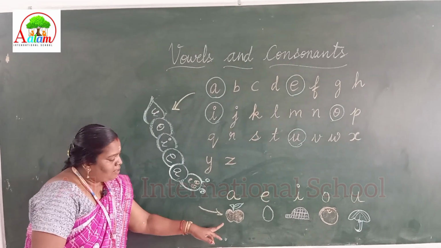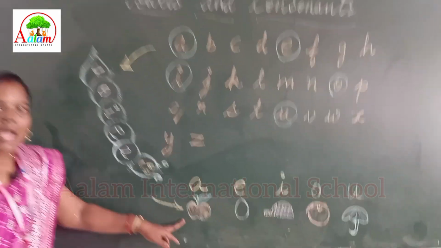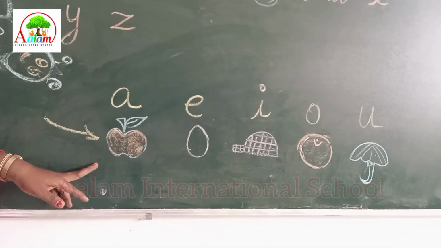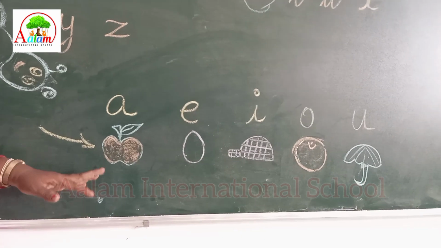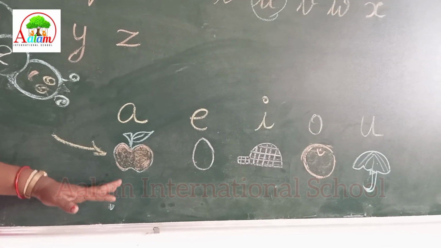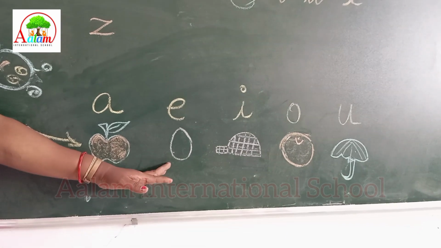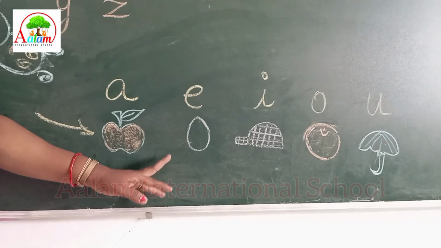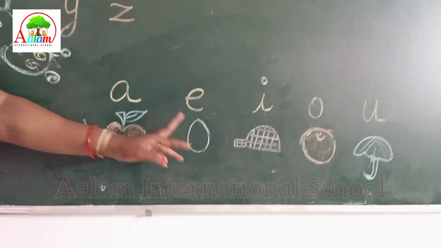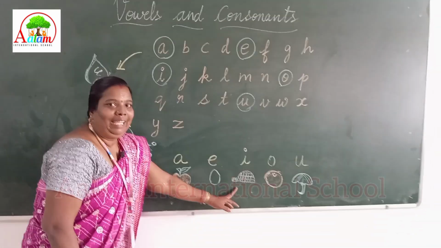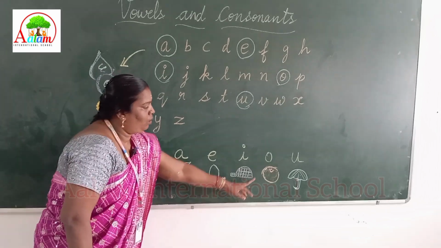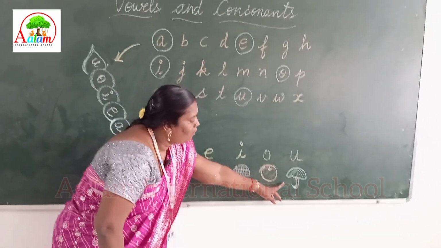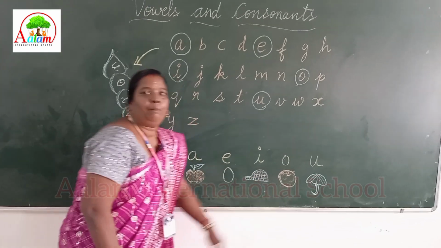Yes. See the picture? Apple. A for apple, right? And how to sound A? Apple. Next, what is this? E is for egg. Egg. Igloo. Orange. Umbrella.